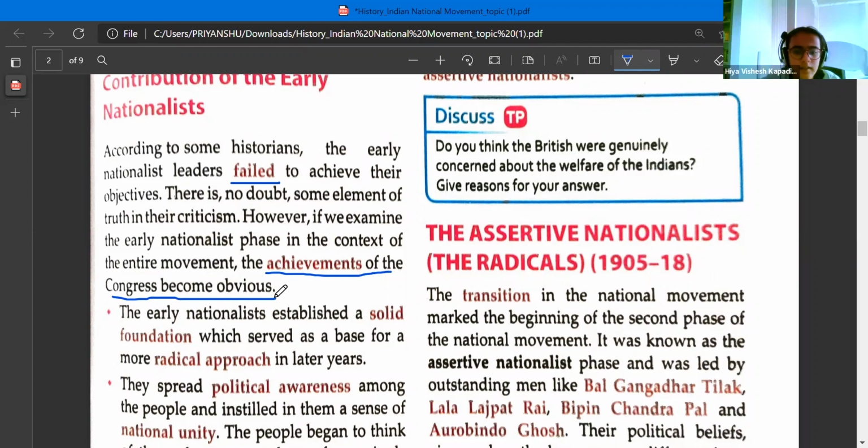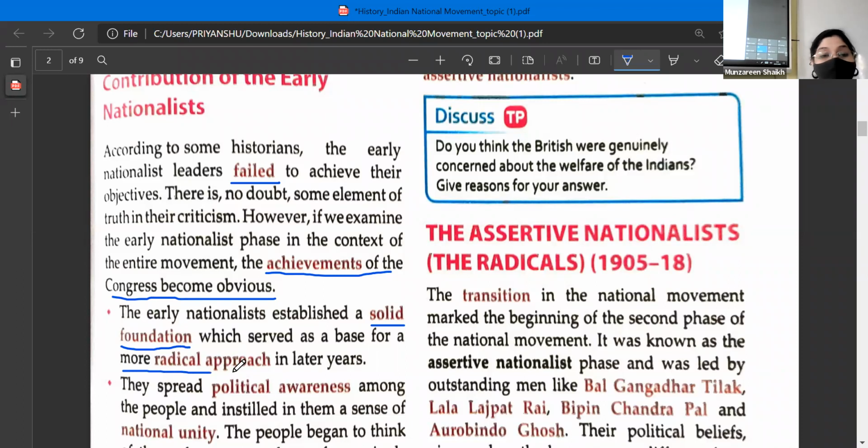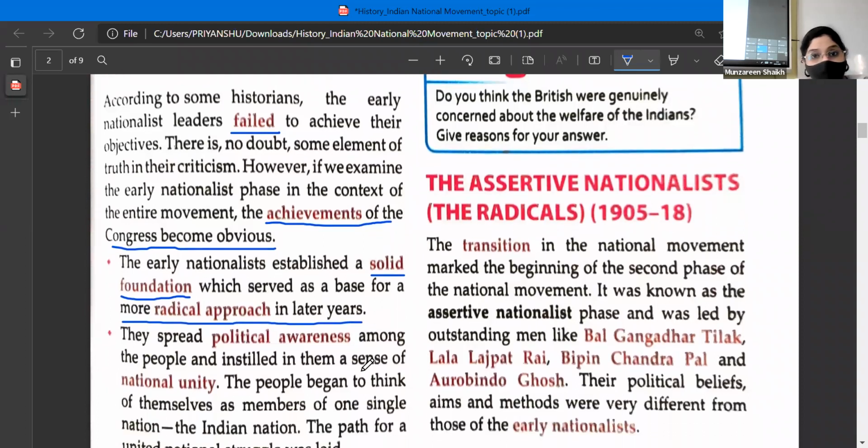Yes or no? What was their achievement? Any guesses? Correct. Independence. Okay. The early nationalists established a solid foundation which served as a base for a more radical approach in later years. So although it was a failure, like we had seen the revolt of 1857, although it was a failure, right? But still it created an impact. Similarly, the early phase was not able to achieve all the goals they had, but still it was considered a solid foundation for the next two phases.